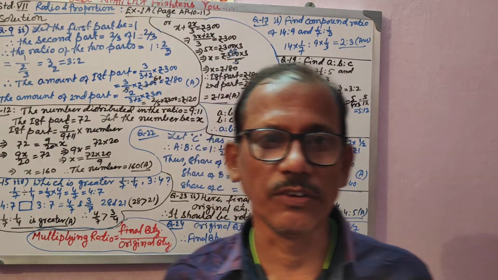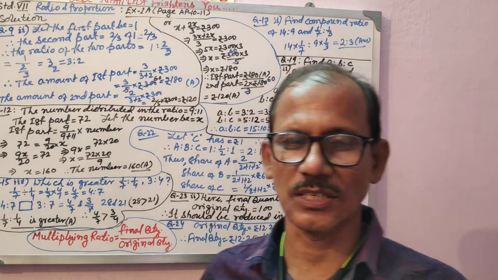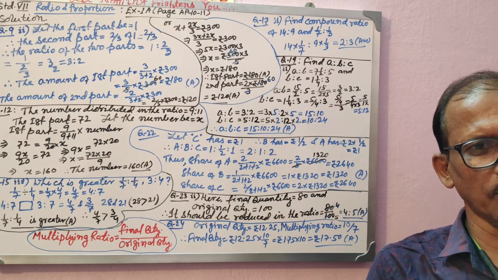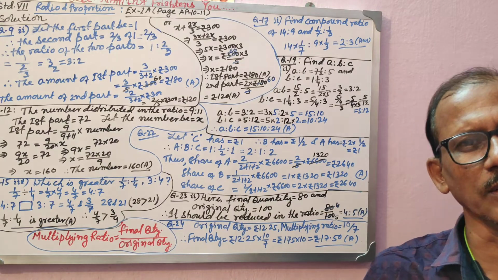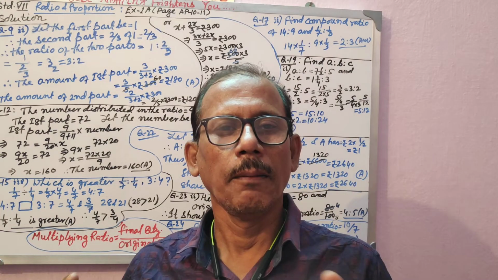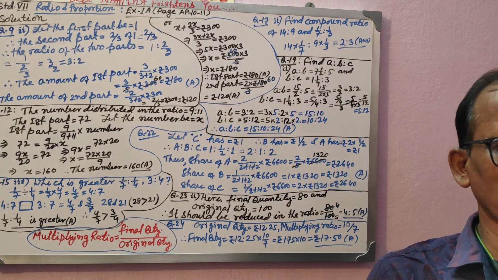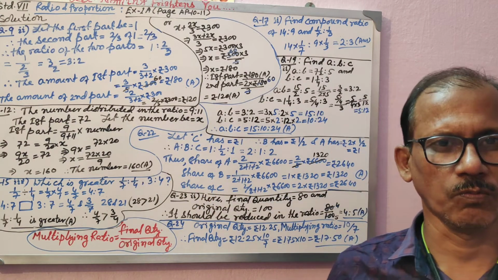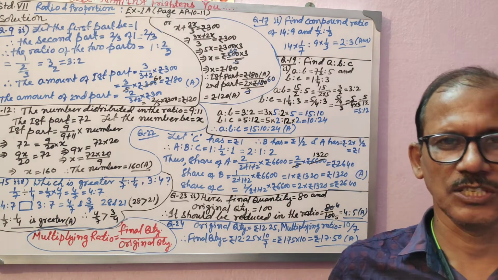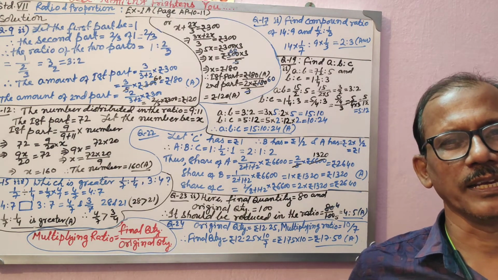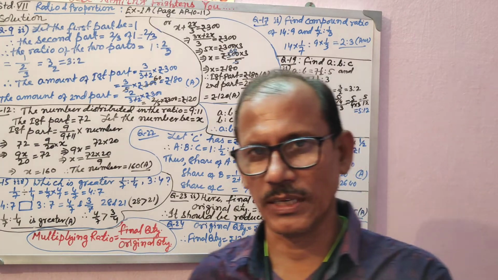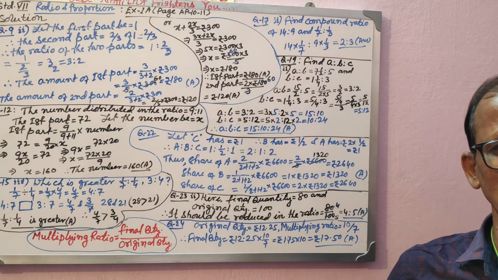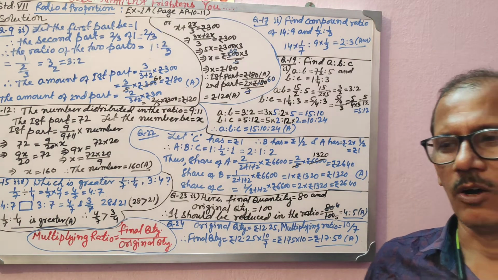You have learnt how to divide some quantity in a given ratio: the part's own ratio term divided by the sum of the ratio terms, into the total quantity. But children, this can be done through x also. If you take a variable and multiply that variable with the given ratio terms, then whatever it comes, you sum it and it will become the total quantity. Find out the value of x, and whatever the value of x comes, you multiply it with the given ratio and you will find its share. I hope you have understood it.